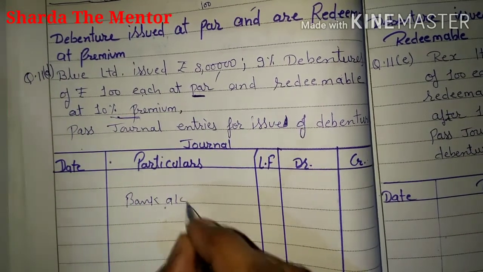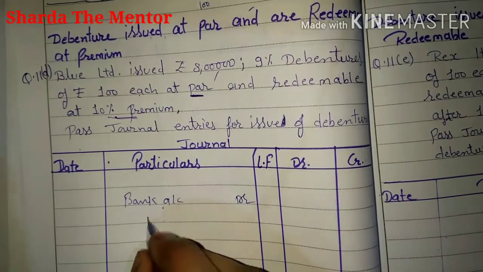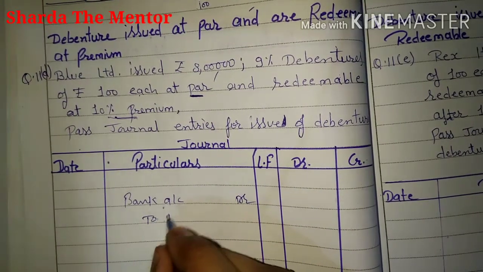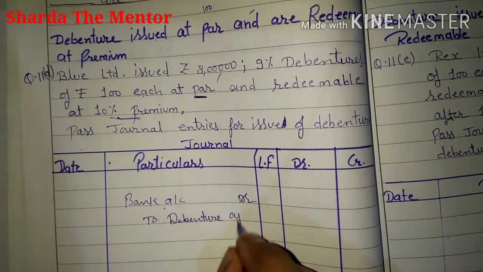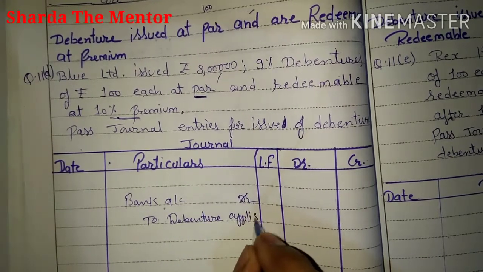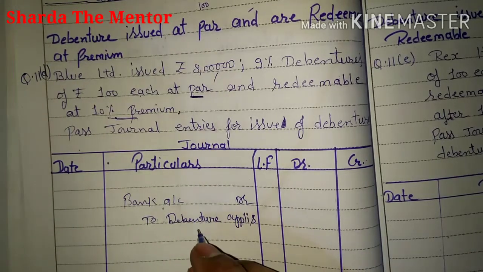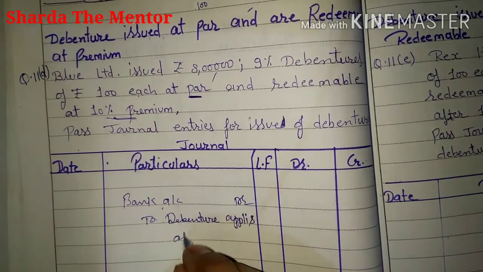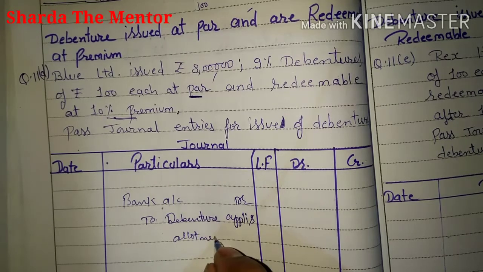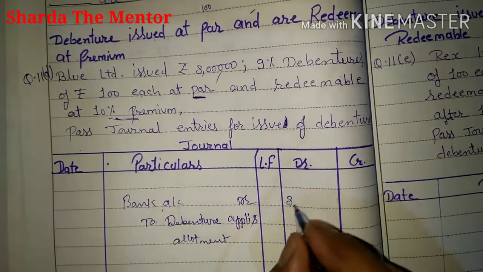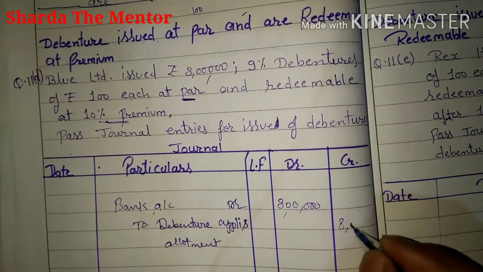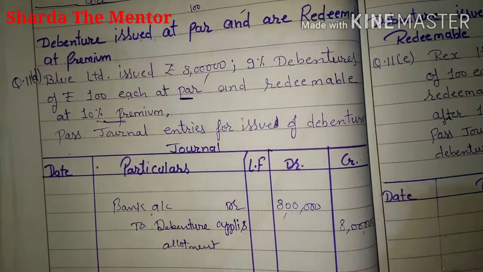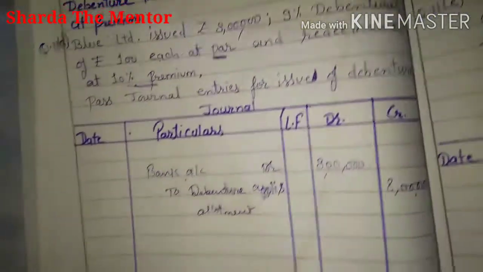Bank account debit to debenture application and allotment account. That entry will remain the same, and the amount will remain the same, that is 8 lakh, because at the time of issue we will get the same amount. But when we return the amount, that is the second entry.